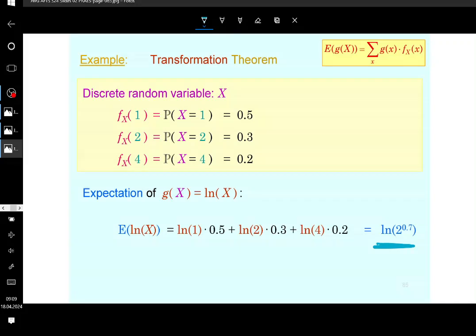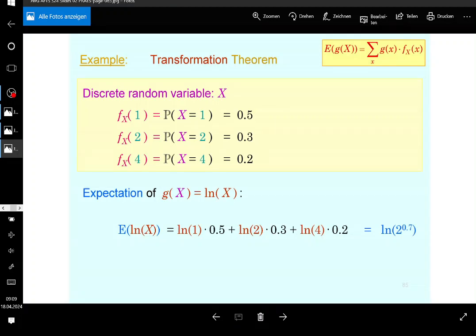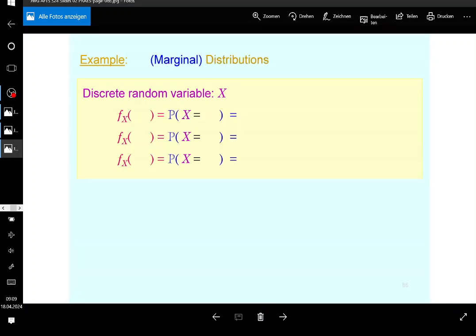Is it clear how the transformation theorem works? And then, of course, in the continuous case, it works accordingly. And then you would need to use this as part of your first assignment, for the expectation of the absolute value of a standard normal variable. So check that out, guys, and submit your results. I'm expecting them. Now I'm going to continue with the joint distributions.